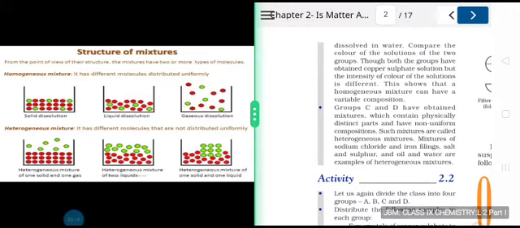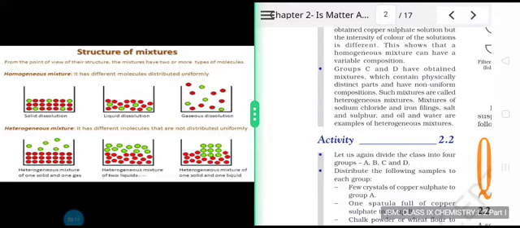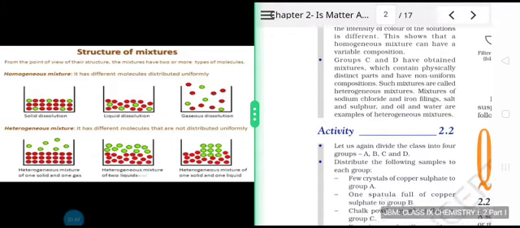But talking about group C and D, they had taken only potassium permanganate or copper salt or common salt, no water. So group C and D have obtained mixtures which contain physically distinct parts of non-uniform composition. Such mixtures are called heterogeneous mixtures. For example, a mixture of sodium chloride and iron filings, salt and sulfur, oil and water are examples of heterogeneous mixtures.